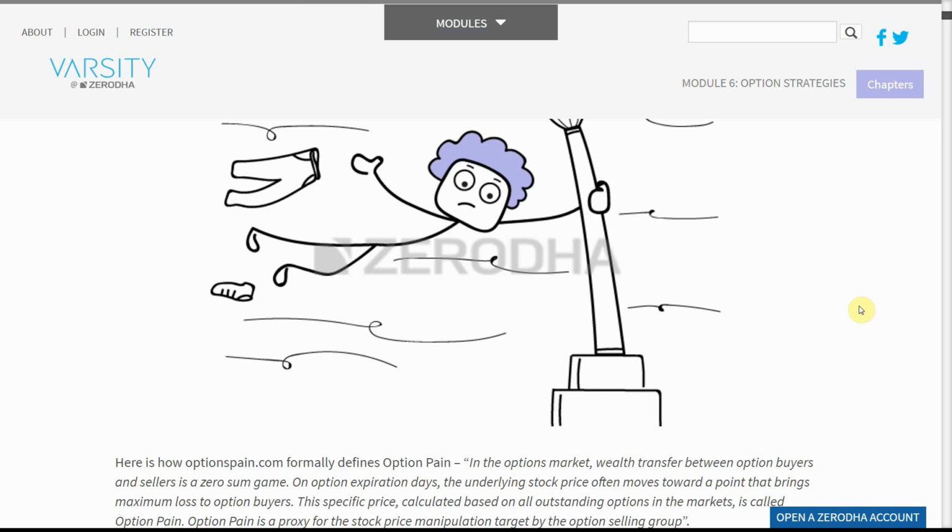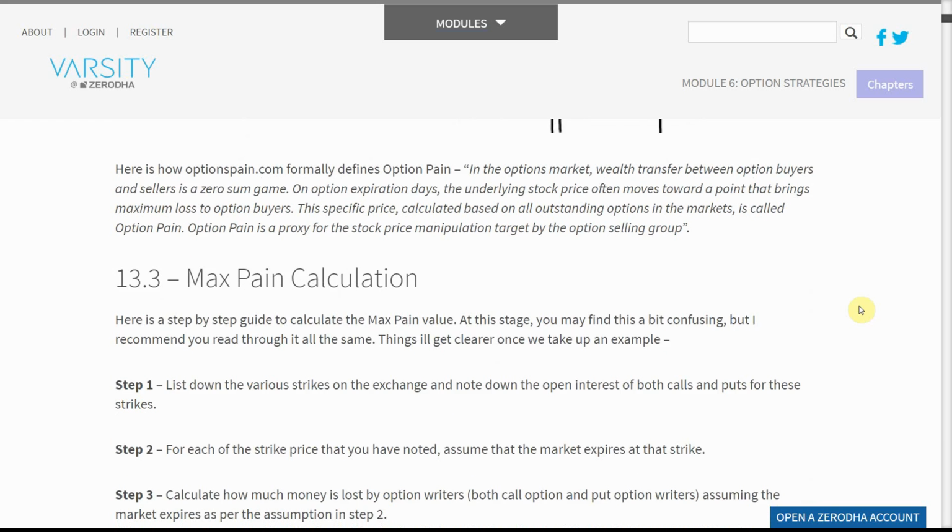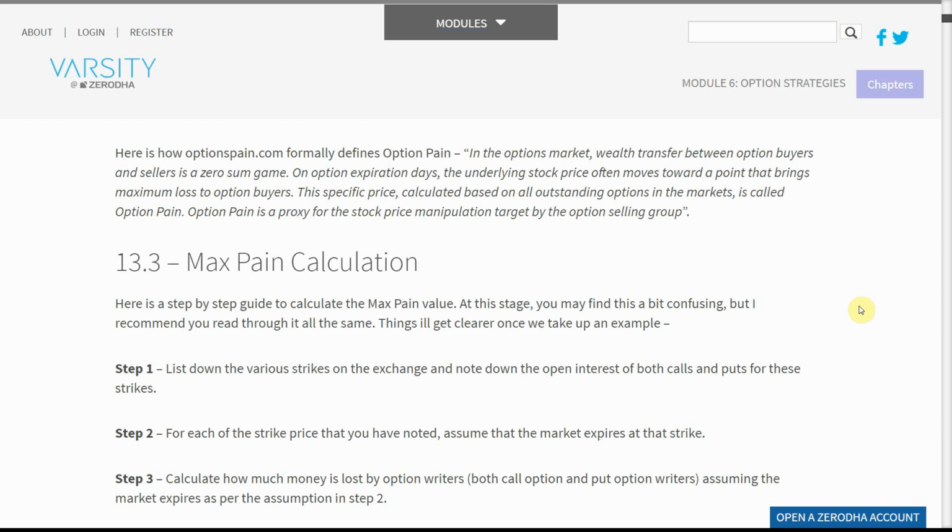Here is how OptionsPain.com formally defines option pain in the options market. Wealth transfer between option buyers and sellers is a zero-sum game. On option expiration days, the underlying stock price often moves toward a point that brings maximum loss to option buyers. This specific price, calculated based on all outstanding options in the markets, is called option pain. Option pain is a proxy for the stock price manipulation target by the option selling group.